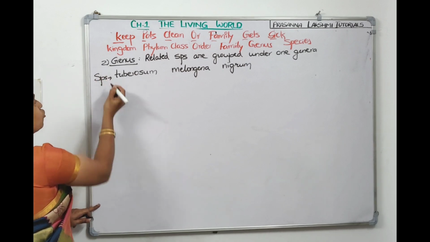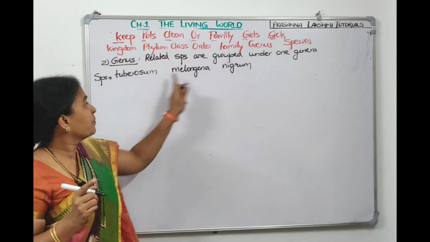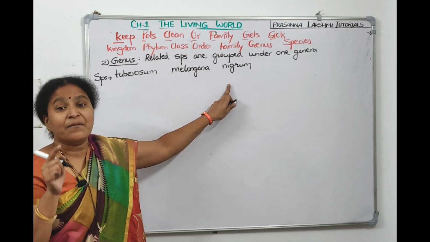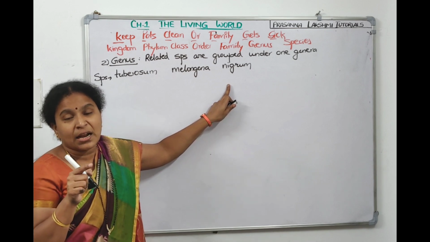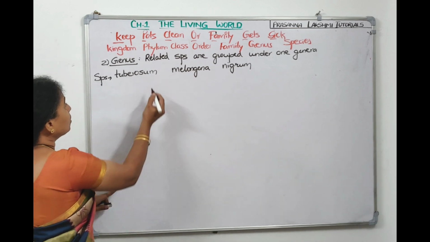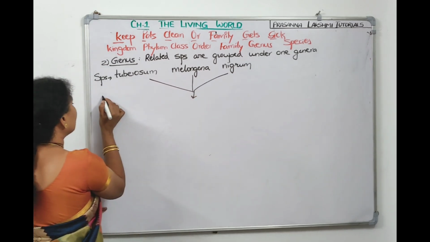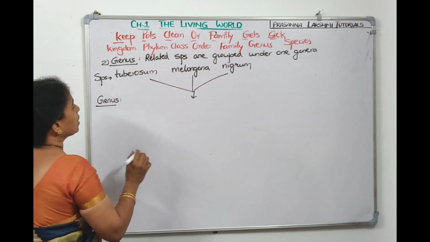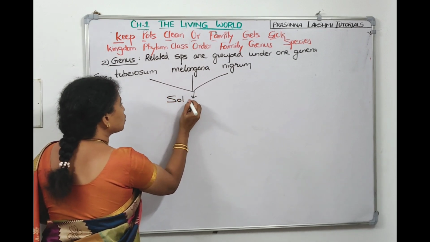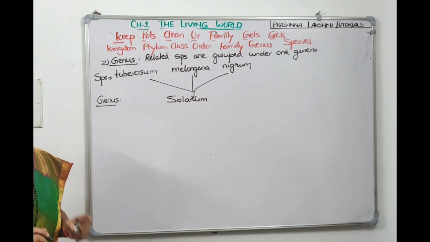These three species, which have similar characteristics, are kept under the common genus called Solanum. What is the name of the genus? The name of the genus is Solanum.